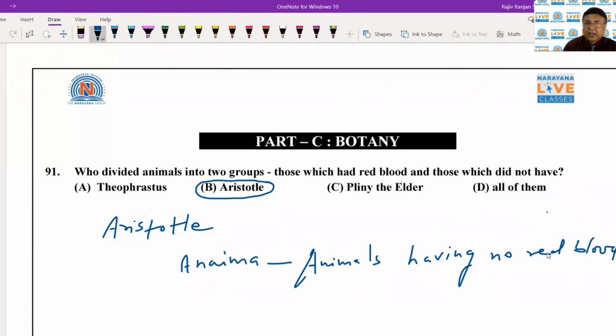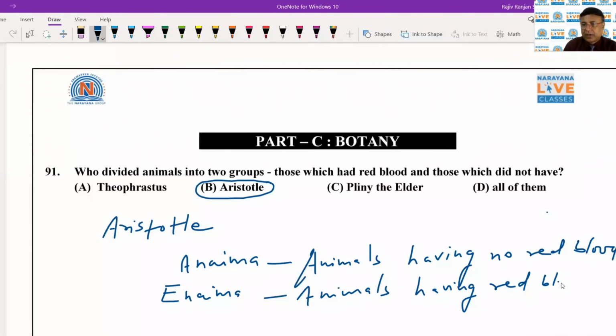Nowadays, these animals are referred to as the invertebrates. On the other hand, the other group was the enema, the animals having red blood in their body.